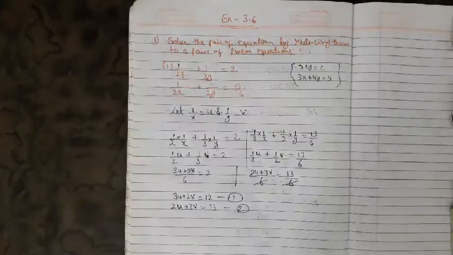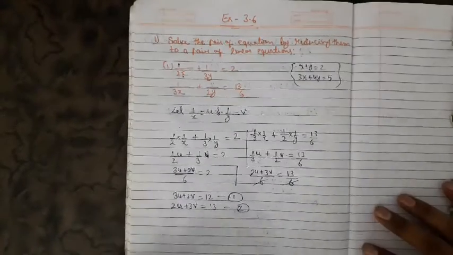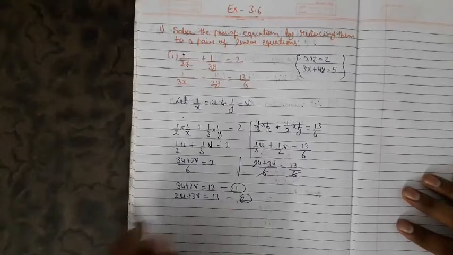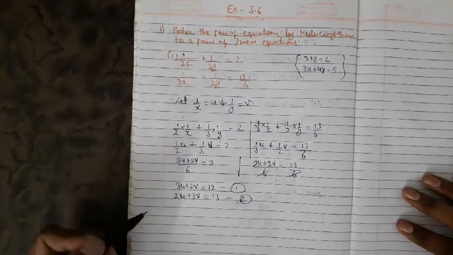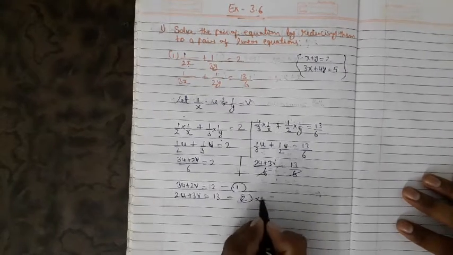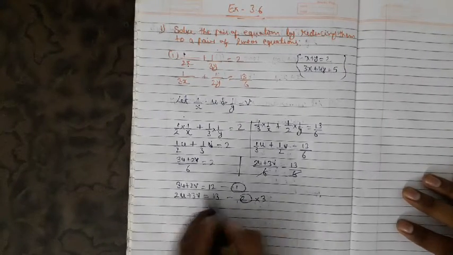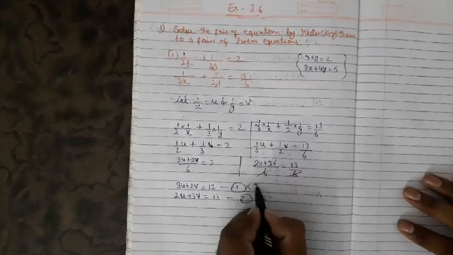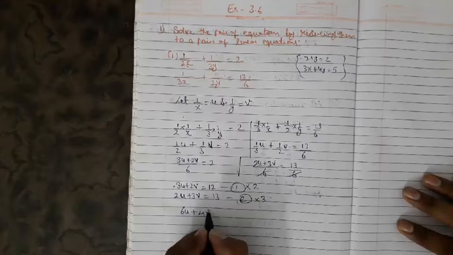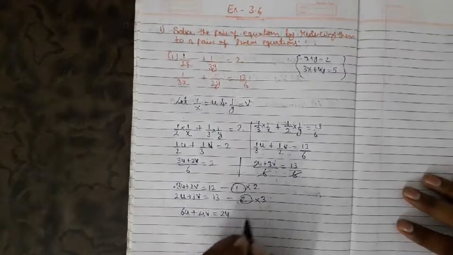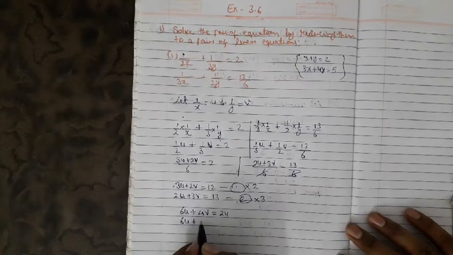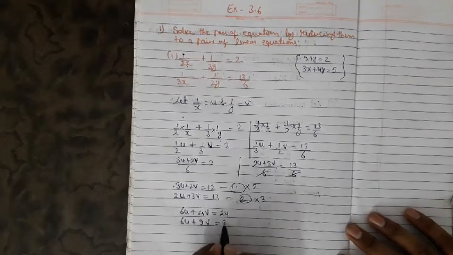Now these two equations can be solved by using elimination or whatever method you want to use. Here I am using the elimination method. I am taking the coefficient of u. For that I have to multiply the second equation by 3, because the coefficient of u in the first is 3, and the first I have to multiply by 2. So 2 3s are 6u, 2 2s are 4v, equals to 2 into 12, 24. 3 2s are 6u, 3 3s are 9v, and 3 13s are 39.